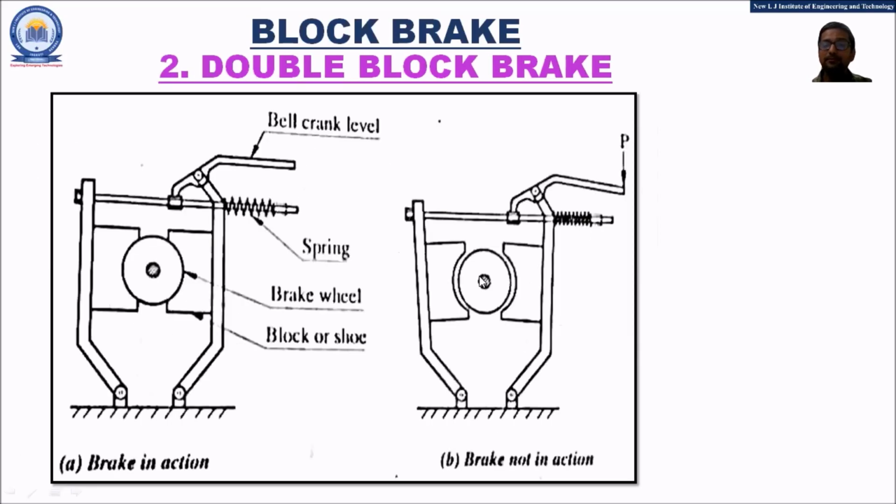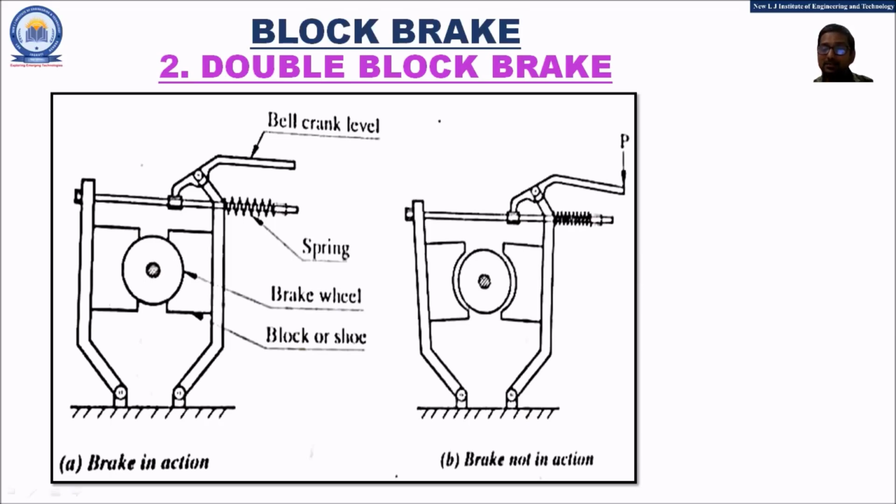Let us now proceed and understand the next type of block brake, the double block brake. In the image, you can observe that two blocks or two shoes are provided for the braking operation. Remember that this is a special type of brake which is used in elevator cranes. For load lifting purposes in elevator cranes, this type of brake is generally used.